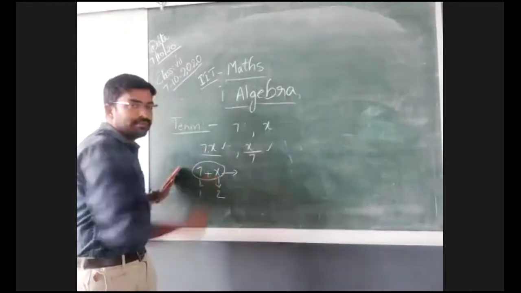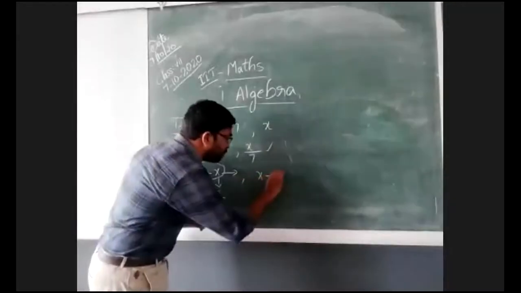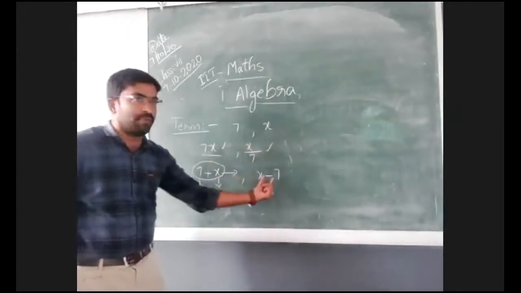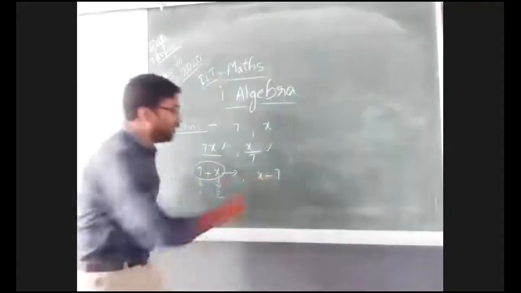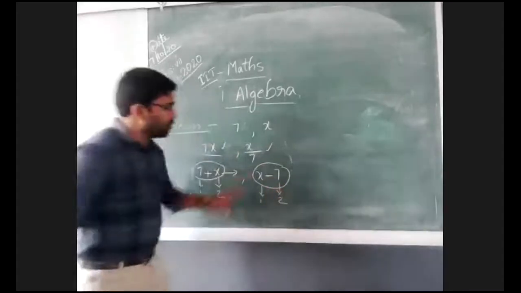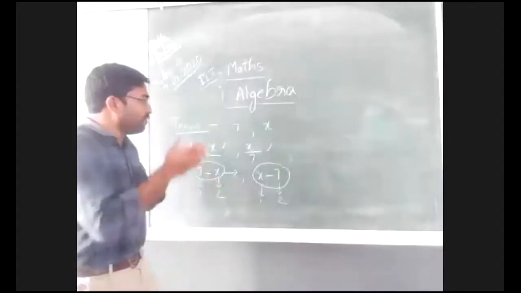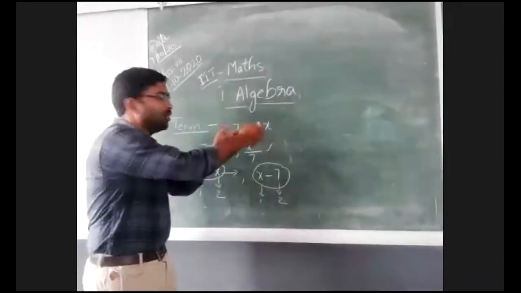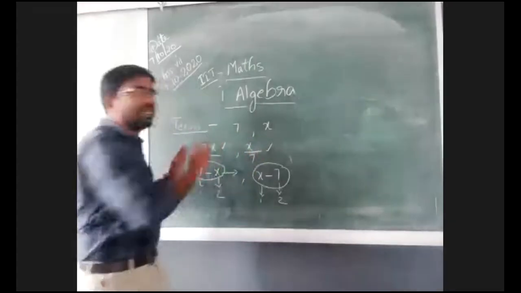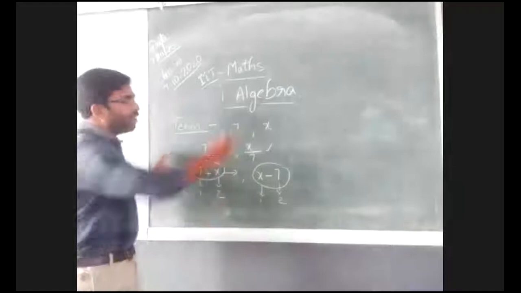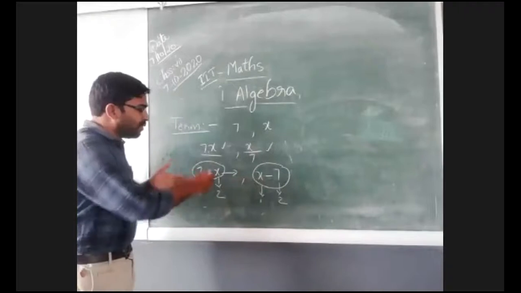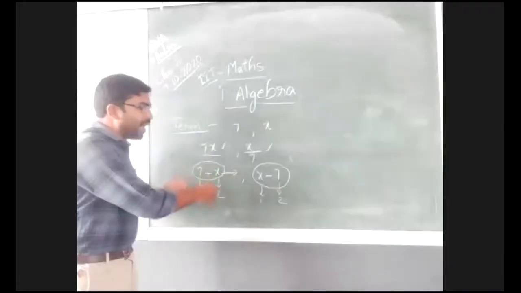Again, if we combine a variable and a constant by using subtraction operation, here also we will get 2 terms. This is first term and this is second term. So if we combine a constant and a variable by using multiplication or else division, then it becomes a single term. But if I combine them by using addition or else subtraction, then you will get 2 terms. We want to treat them as 2 terms.